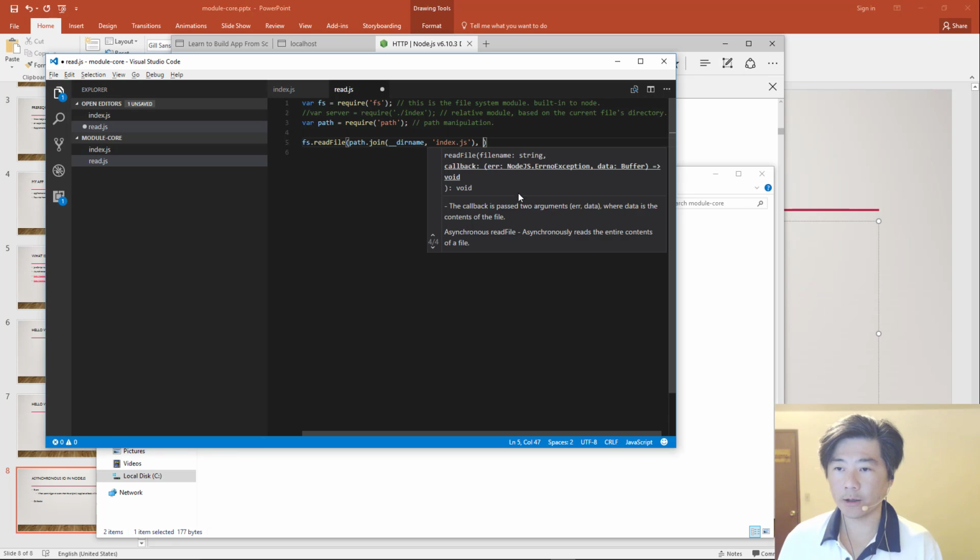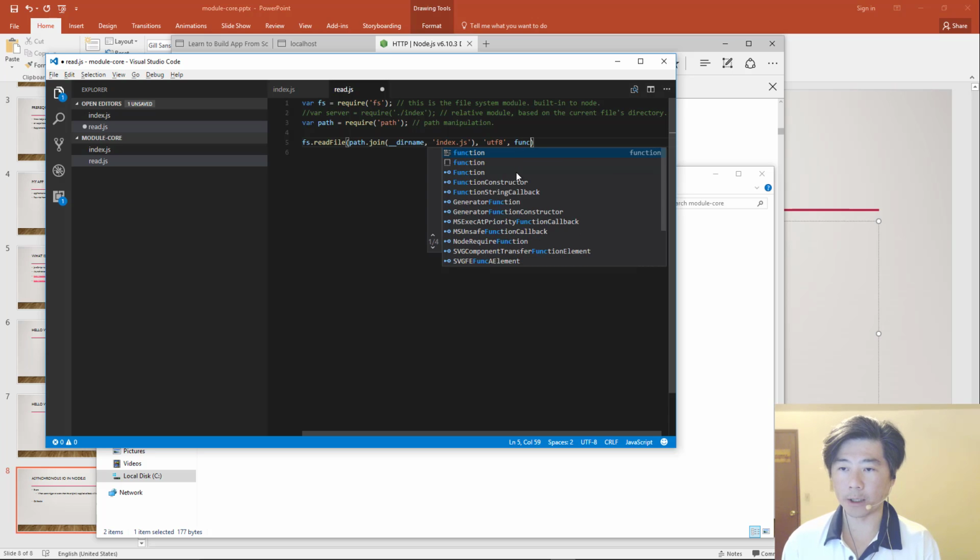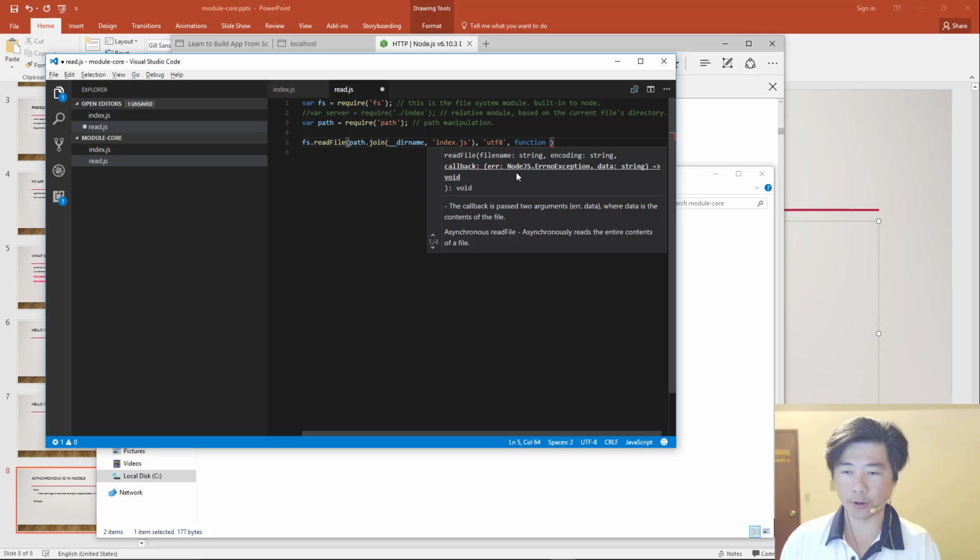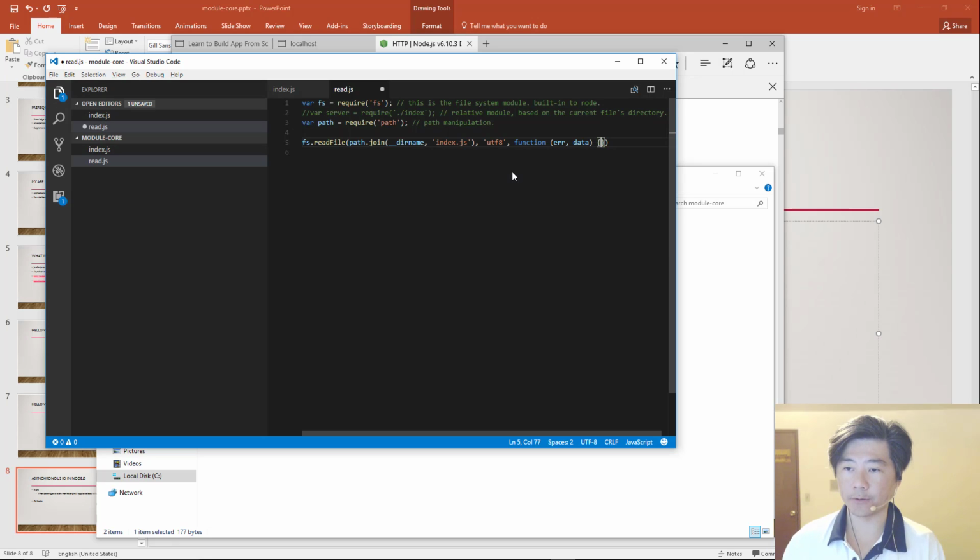And then one thing we want to pass in for now is called utf-8, which is the encoding for the particular file. By passing it in, we can ensure that readFile returns a string based on the utf-8 encoding instead of returning something called a buffer, which will require a different way of handling the code. So we just want to use utf-8 for now.